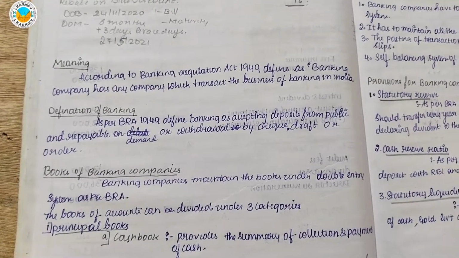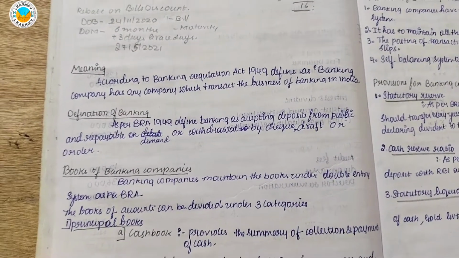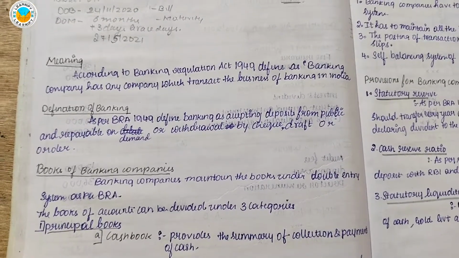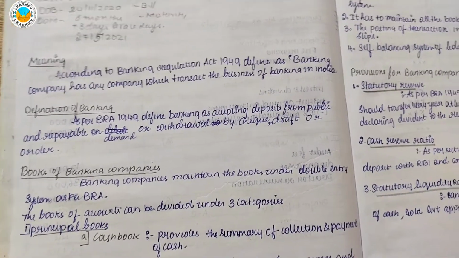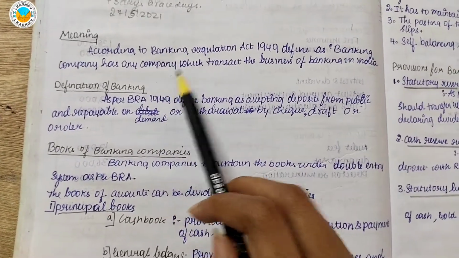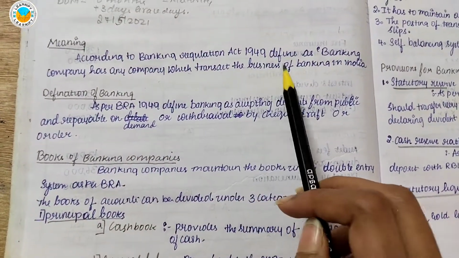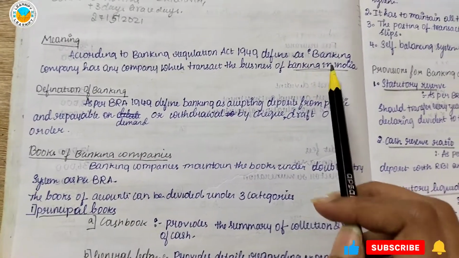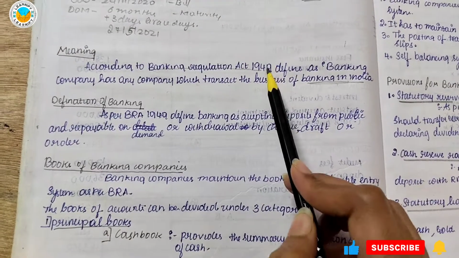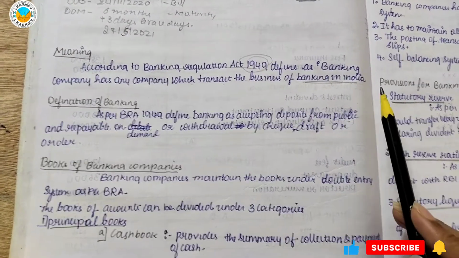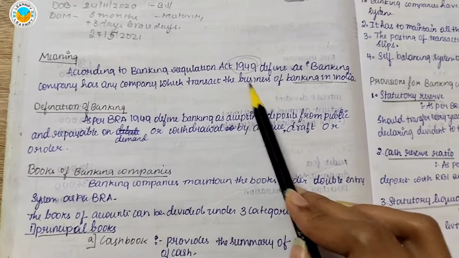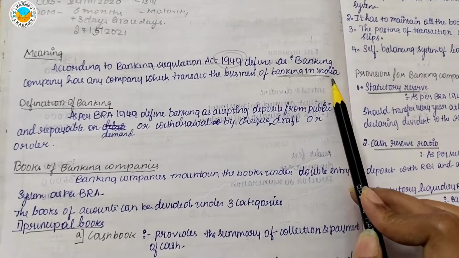So before going to learn about the format and the schedules, let us learn about the meaning. According to the Banking Regulation Act 1949, a banking company is a company which transacts the business of banks in India. So banks are regulated by the Banking Regulation Act 1949.